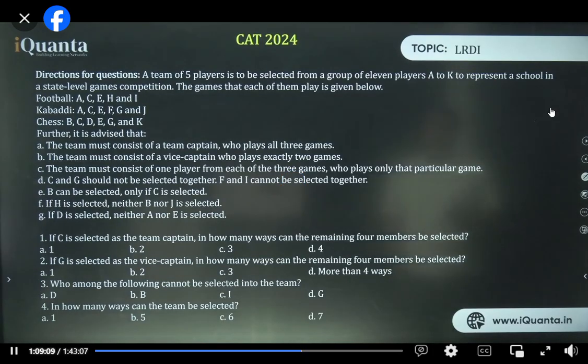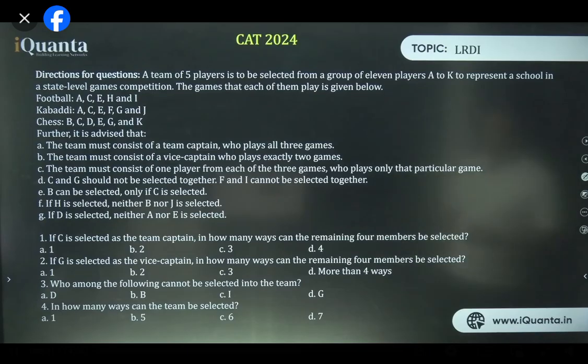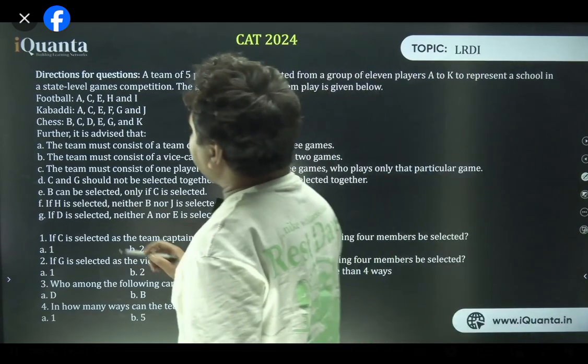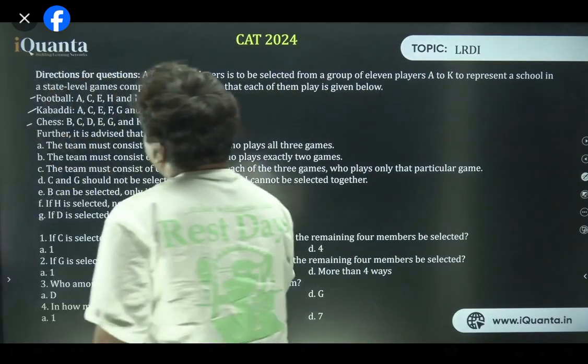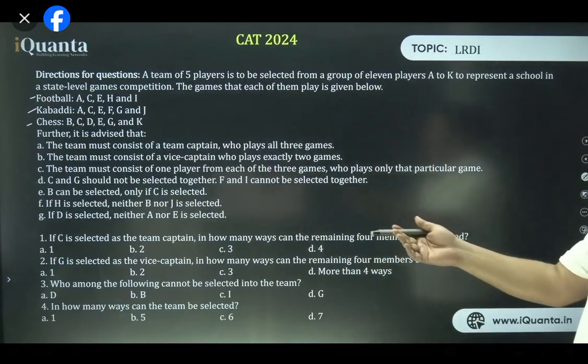11 players, A to K, represent a school in a state level games competition. The games that each of them play is given below. So there are 3 games in total: football, kabaddi, and chess. People are playing this. Some might be playing all, some might be playing only 2, some might be playing only 1.